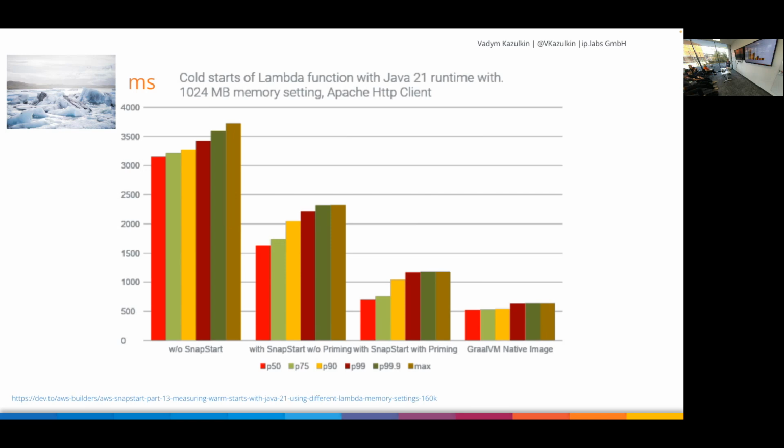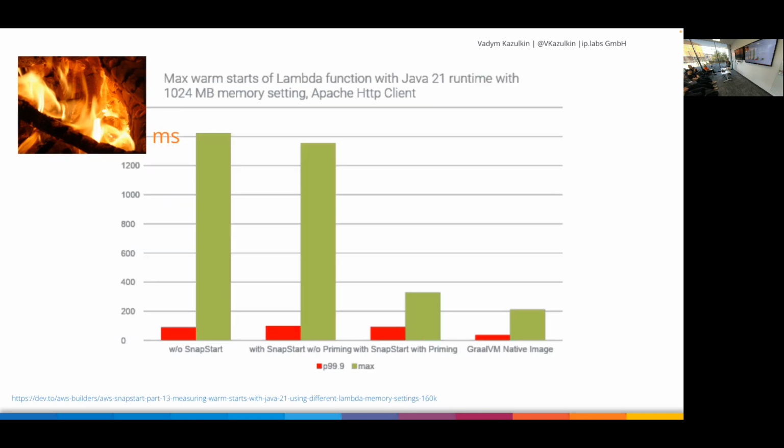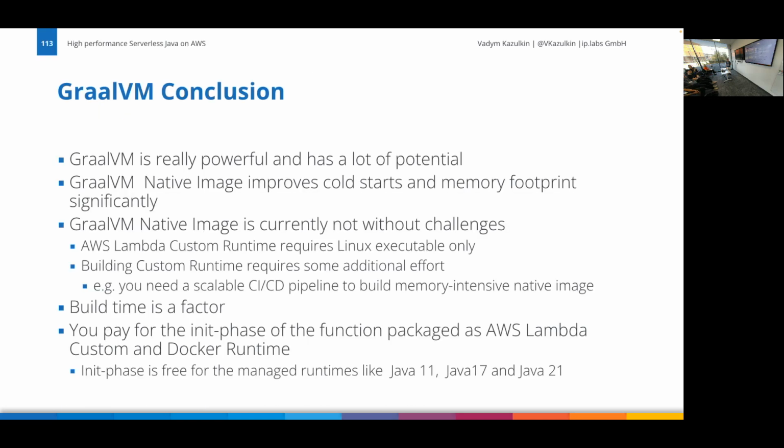I measured the same application with the GraalVM native image, and you see on the right side that GraalVM native image provides the best cold starts. That's half a second. And even the warm starts with GraalVM are lower, because with native image there's no Java overhead, no interpretation of bytecode involved. Again, these are P90 values and max values, so GraalVM provides the best possible cold starts.